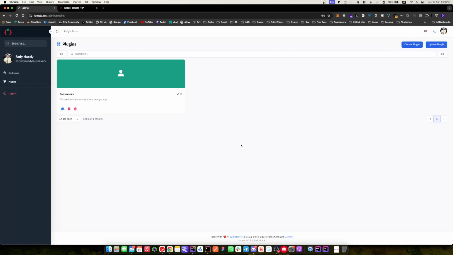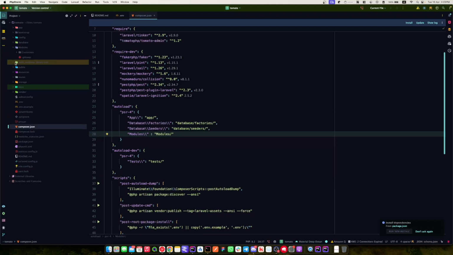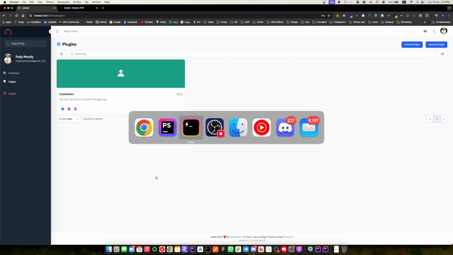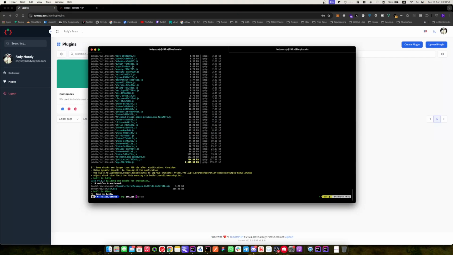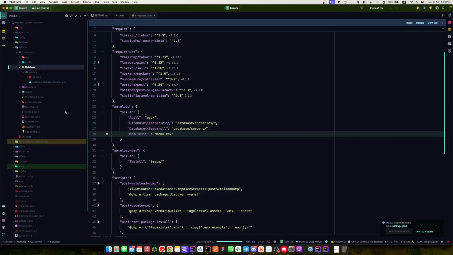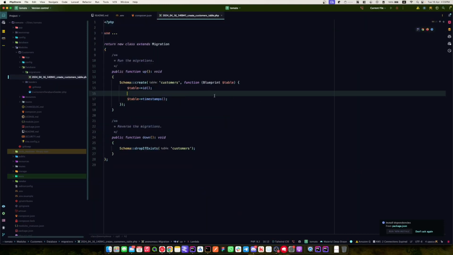So let's build a very easy and simple project here. Inside the module, we will find customers, and inside it, we will find database. Let's run php artisan module:make-migration, we will create a customers table. Sorry, we need to add customers. And here we go. We will find the migration.